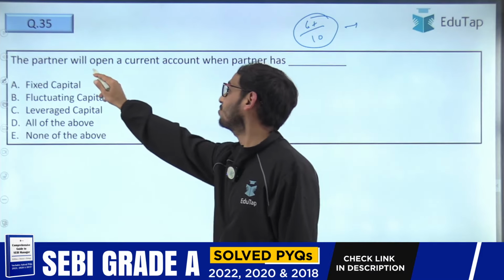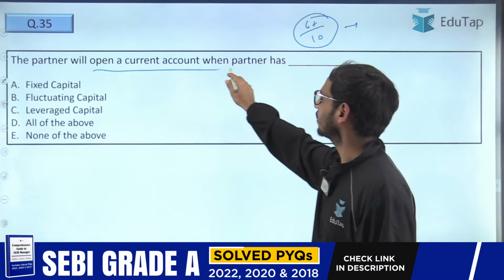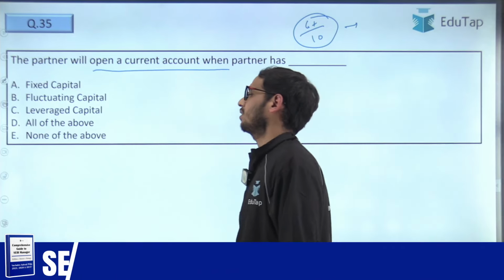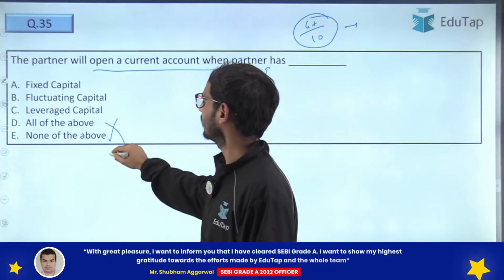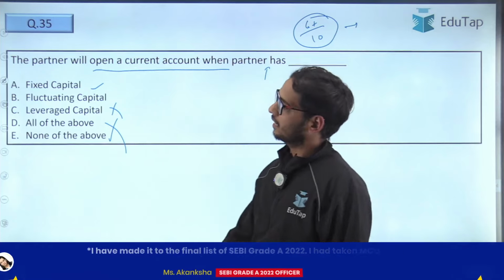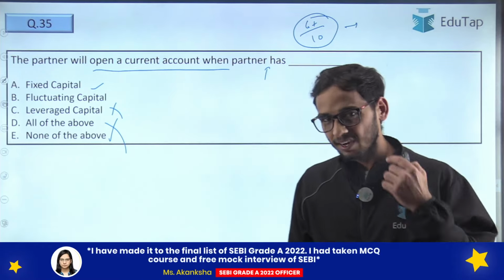The partner will open a current account when the partner has fixed capital, fluctuating capital, leverage capital. All of these options are not relevant. No leverage capital, not okay. Fixed capital is your correct answer, option A. Why? It's a question of partnership.